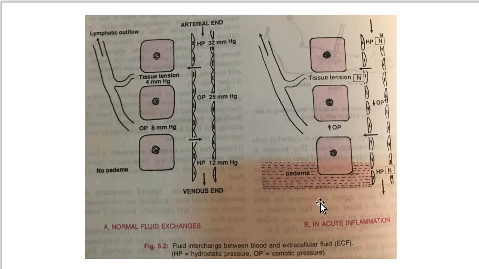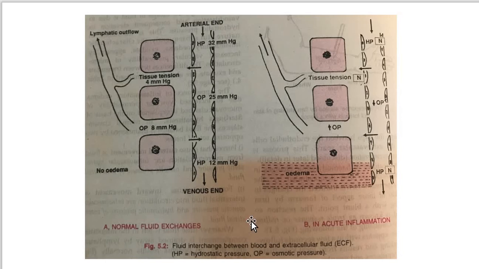Whatever little fluid remains, the edema would be in this region, but it is drained away by the lymphatics, and no edema results normally. In this condition, the little fluid left in the interstitial compartment is drained away by the lymphatics, there is no edema, and the result is normal.